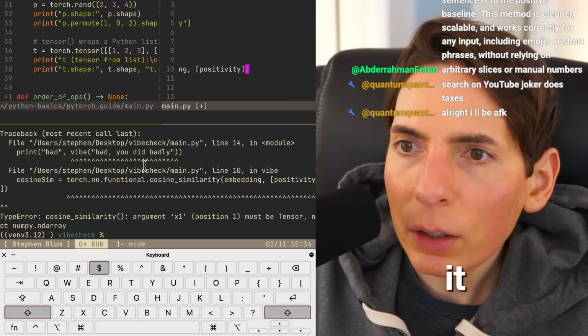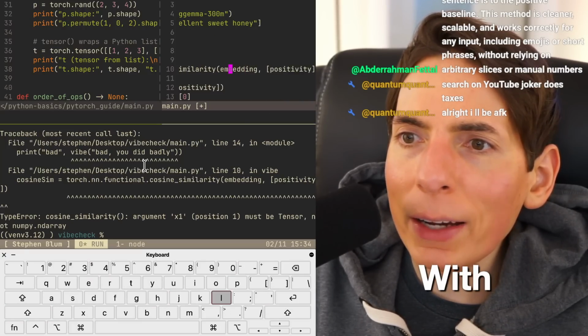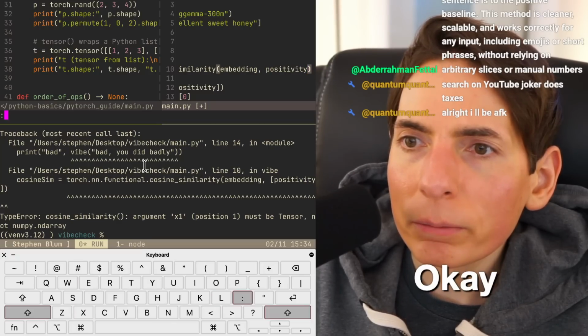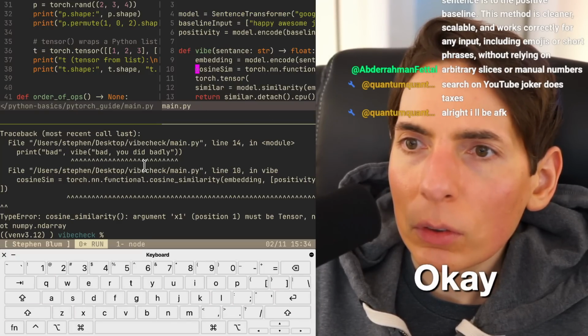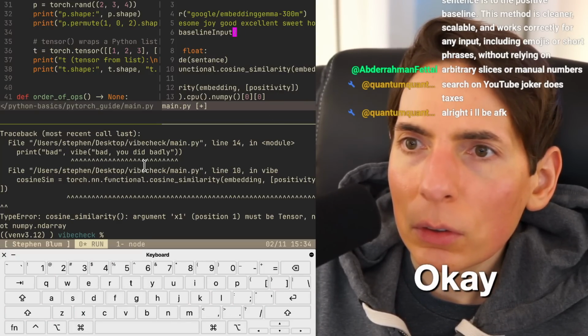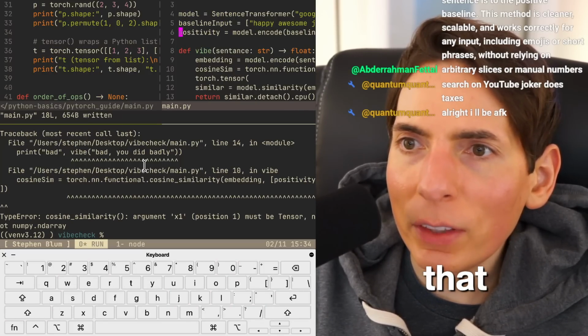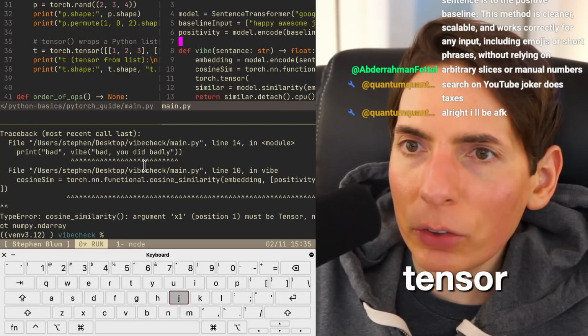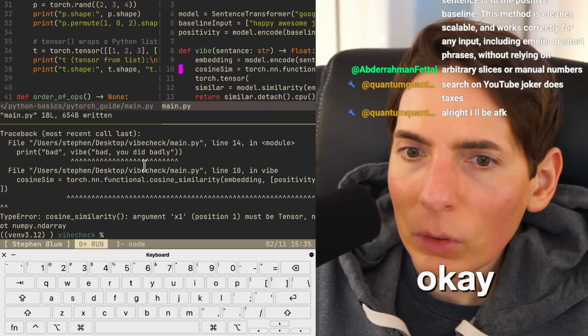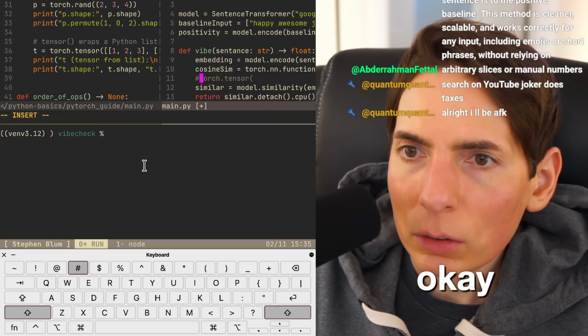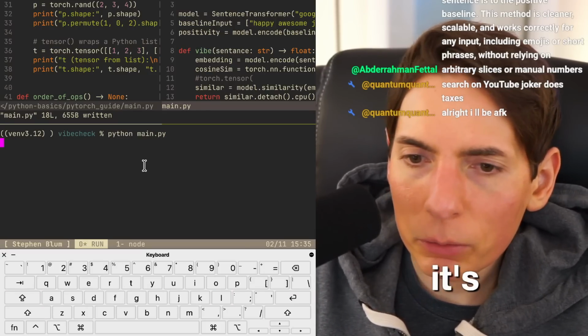Which one was it? Oh, right. Okay, I think that'd be better. Okay, so we do that. Is this still a tensor? We're going to find out. Otherwise, we'll have to convert it.